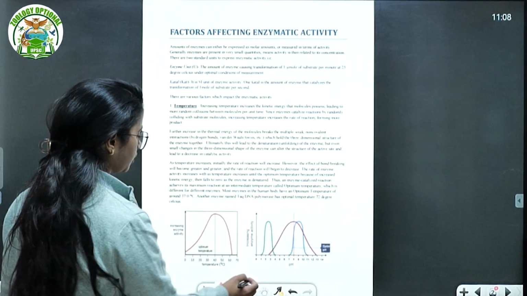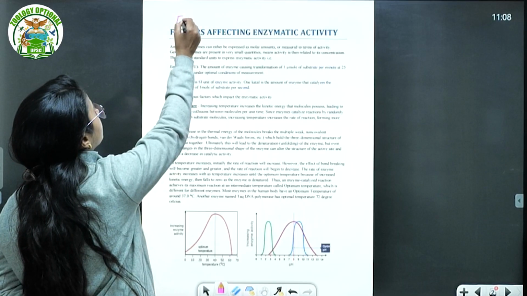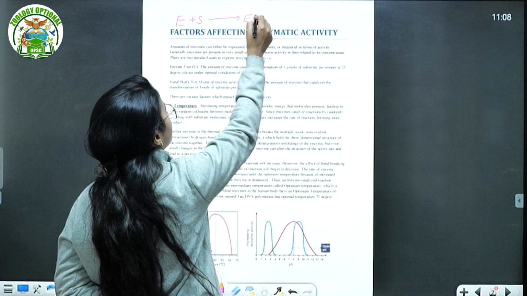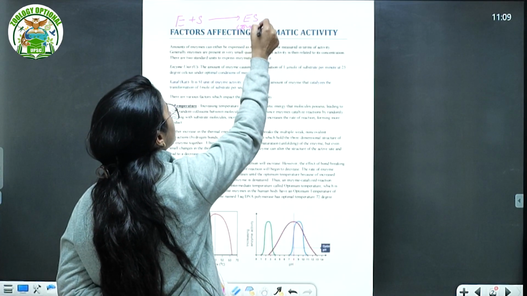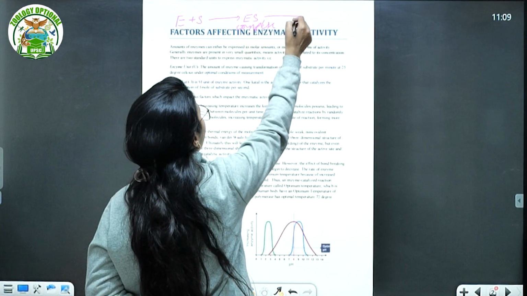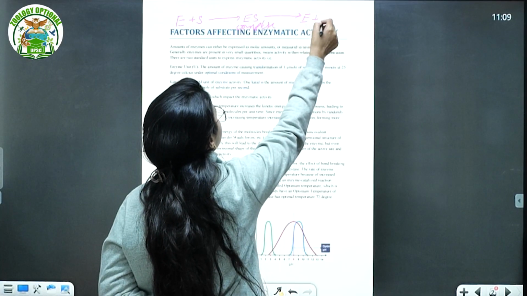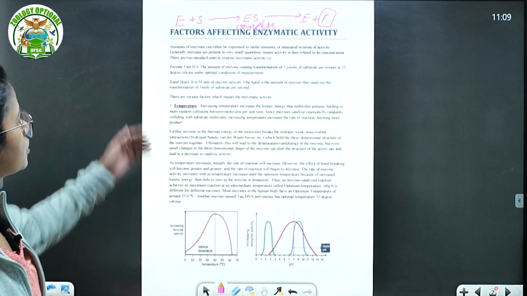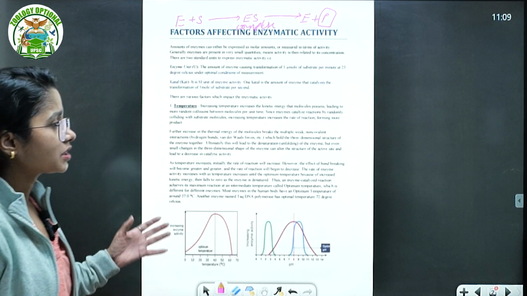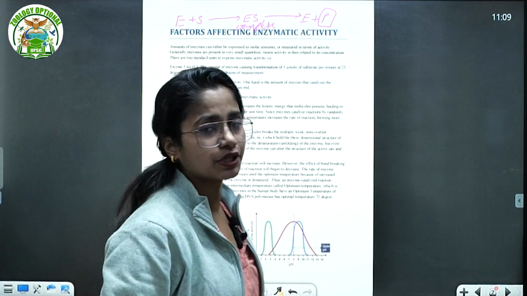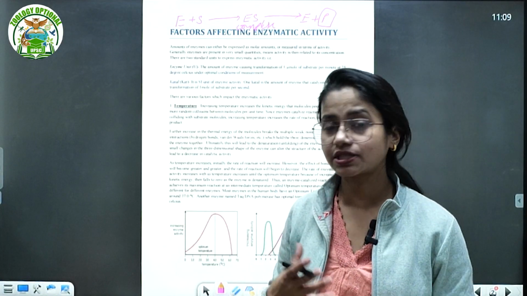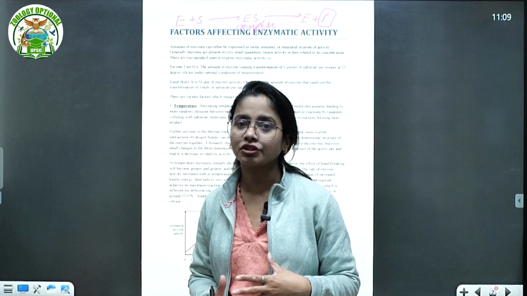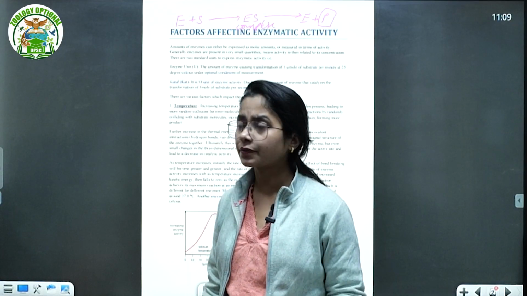So an enzyme is actually E plus S converting into the ES complex. This is the most basic thing of an enzymatic reaction, and then it is converting into the product, right? So this is your basic enzymatic reaction. That means in the presence of the substrate, how should we start this topic, how do we need to understand this topic? There is no need of memorization. You need to just understand the concept, right?